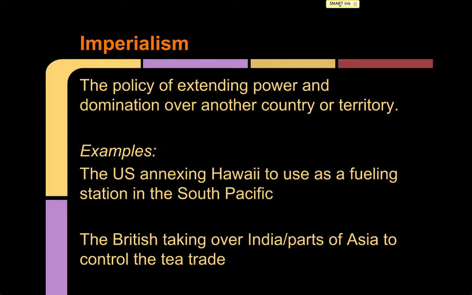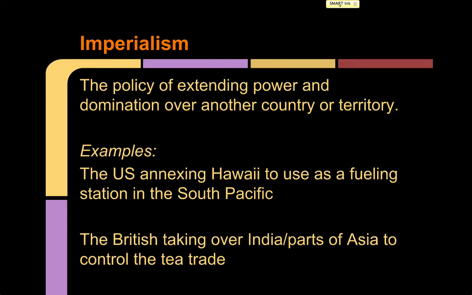The first example is when the U.S. annexed Hawaii to use as a fueling station in the South Pacific, excuse me. The United States needs Hawaii as an area to help fuel their ships when they're out in the Pacific Ocean. And so they decide and use their power, because they are stronger than Hawaii, to make them allow them to refuel. The British are going to take over parts of India and of Asia to control the tea trade.